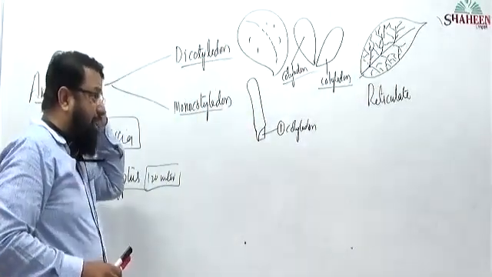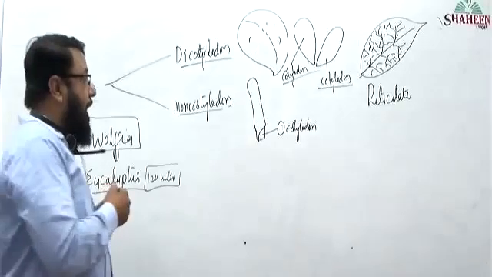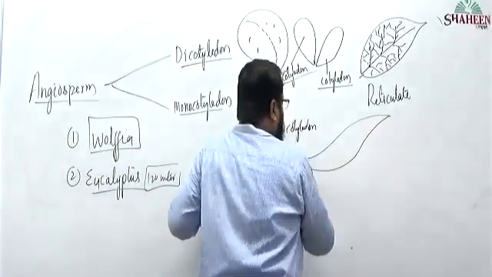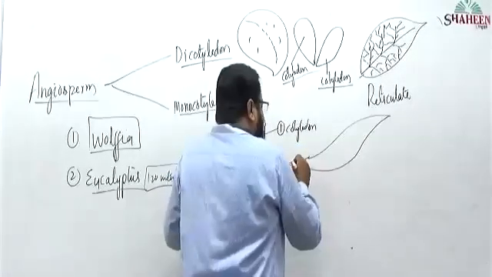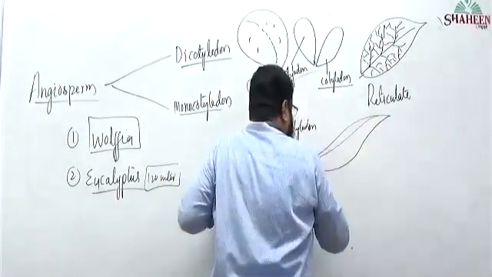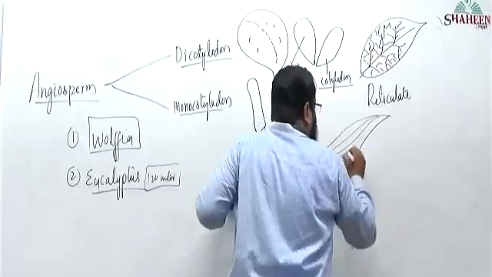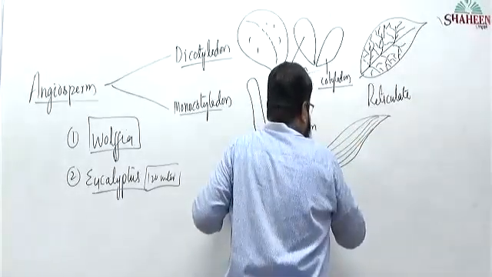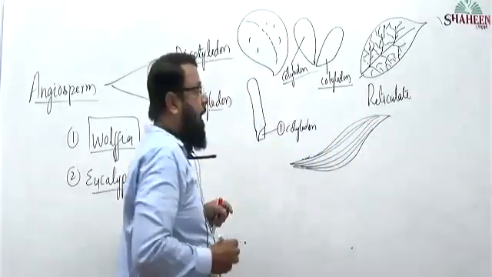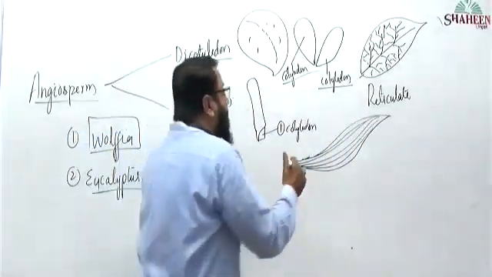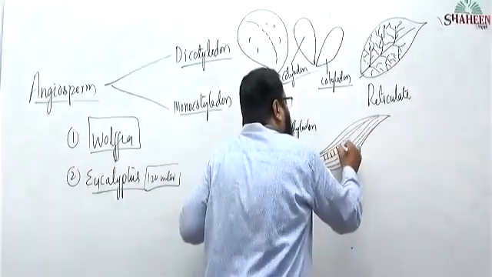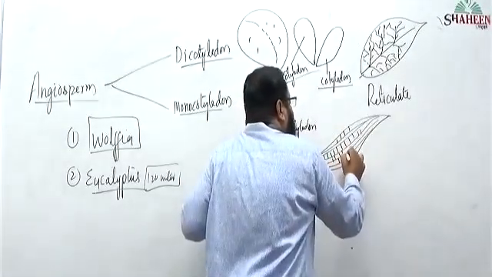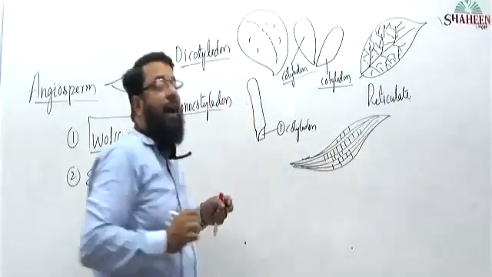Whereas in case of grasses, you might have seen, I am drawing a grass leaf. The leaf will have one midrib, and many veins running parallel to one another. If branching is also taking place, that branching is also going to be parallel. There is no network formation.